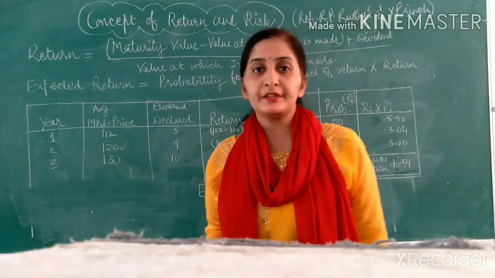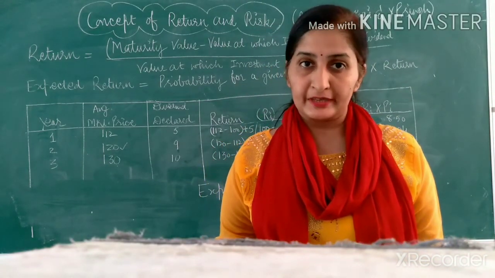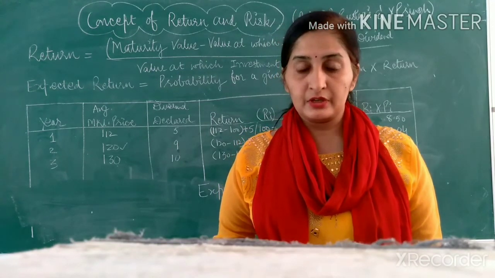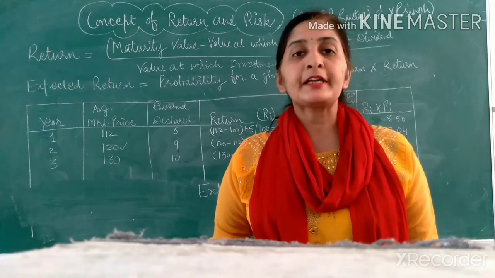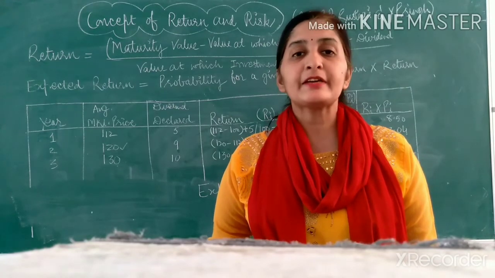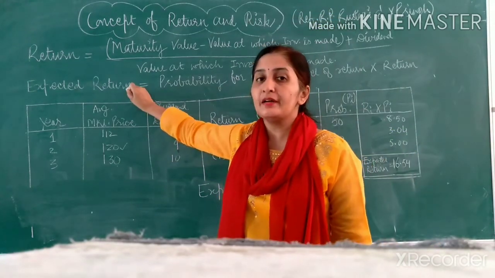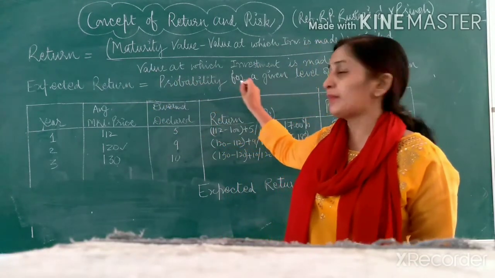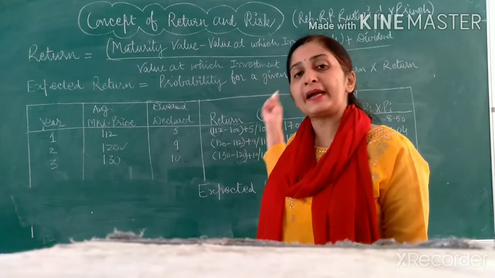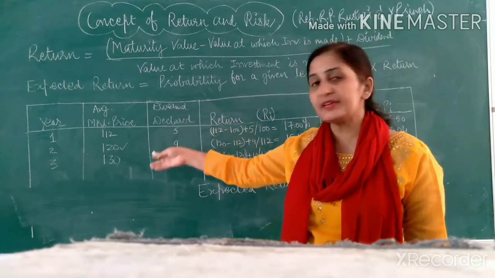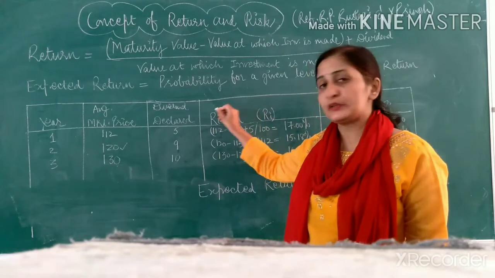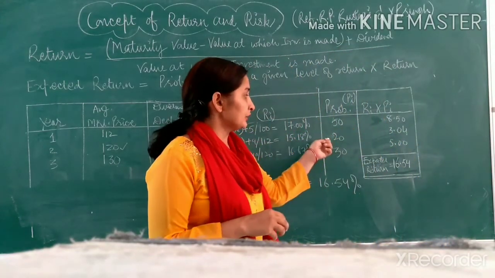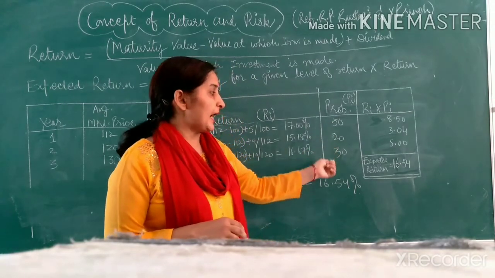After calculating the value of return over a period of time, in certain cases the probability of return is given. When probability is given, return calculated with the help of probability gives us the expected return. So expected return is equal to probability for a given period multiplied by the return. So in our previous example, as we have calculated the value of return, let us say probability is given for 3 years as 15, 20 and 30.